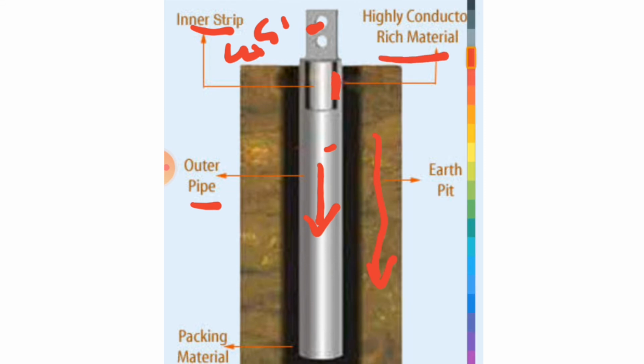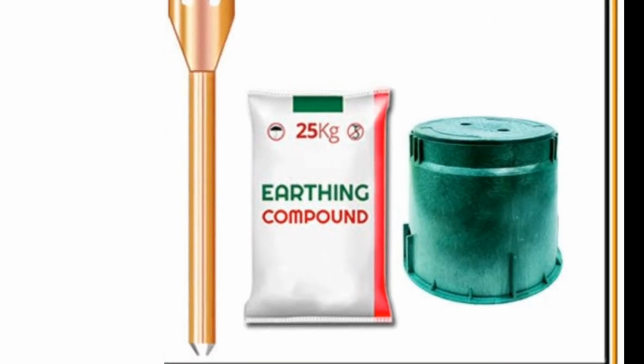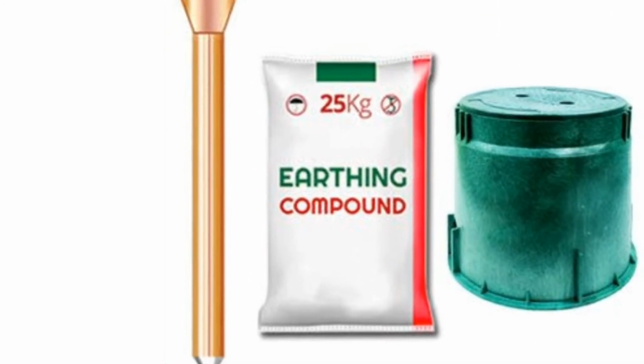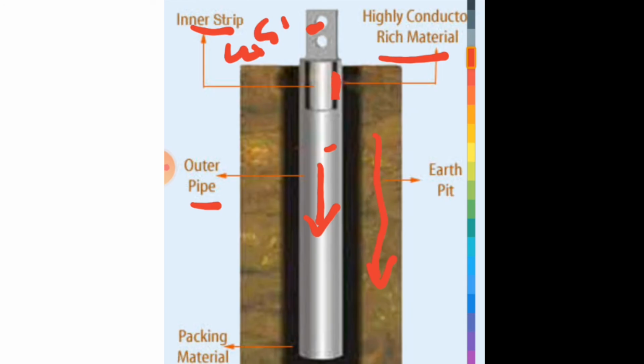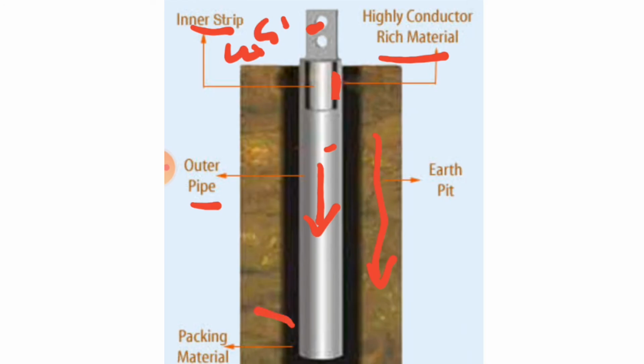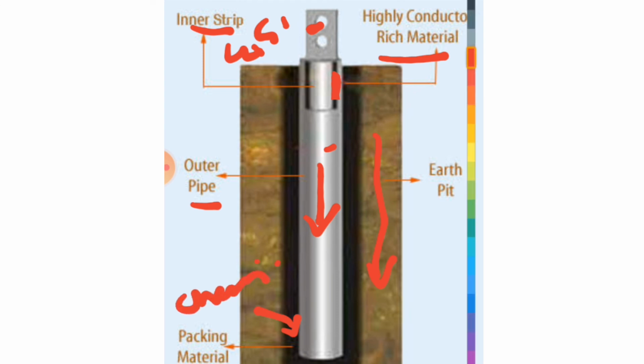This CCM resists heat generated due to electric faults and also increases the fault carrying capacity of the earth electrode. And a bag of chemical comes with the electrode, which is called ground backfill compound, GBFC, which is to be filled outside the electrode in the earth pit, as we used to fill salt and coal in other types of conventional earthing.